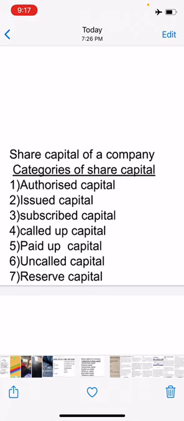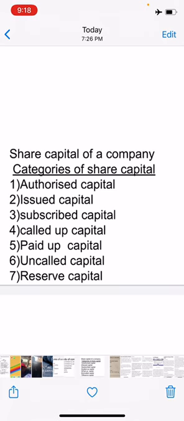Okay, next is reserve capital. A company may reserve a portion of its uncalled capital to be called only in the event of winding up of the company. So what did I say? A company may reserve a certain portion of called up capital, whatever it has called up, it may retain, or it may reserve a portion of uncalled capital. So I repeat, students, again listen to me carefully.